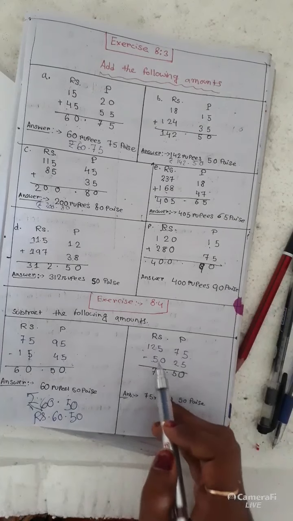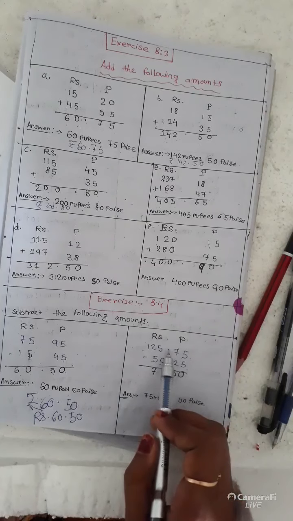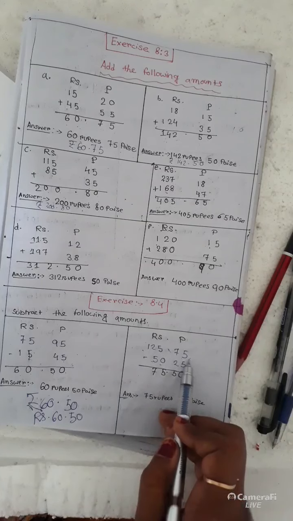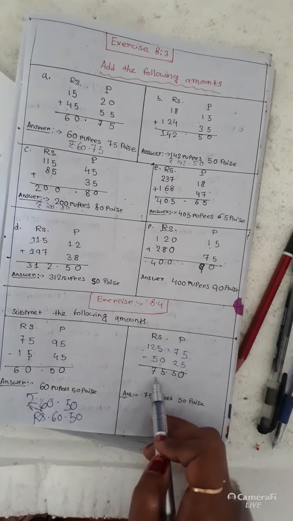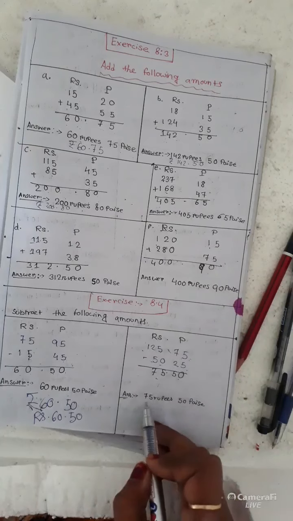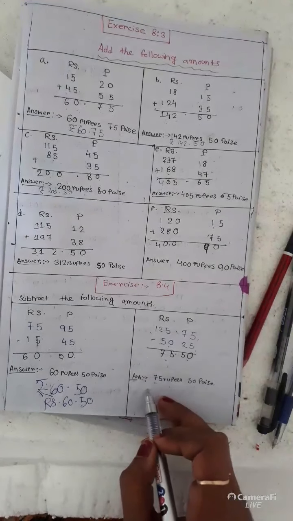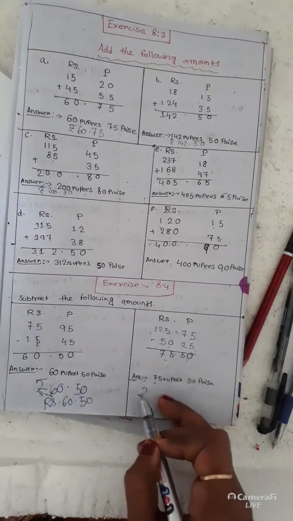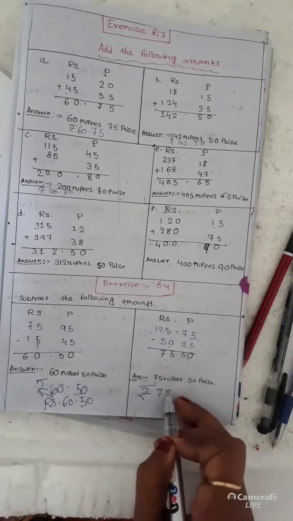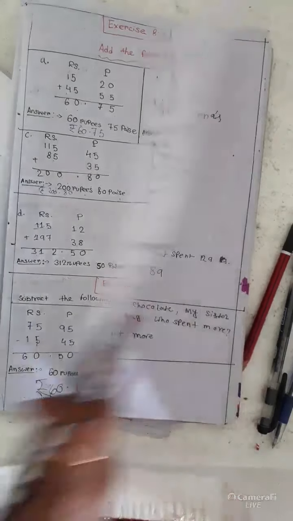So I need to subtract 50 rupees 25 paise from 125 rupees 75 paise. The answer comes as 75 rupees and 50 paise. How can I write it in short? Rupees 75.50.